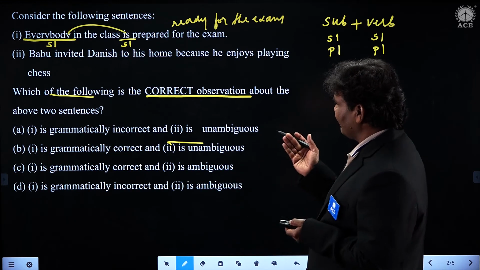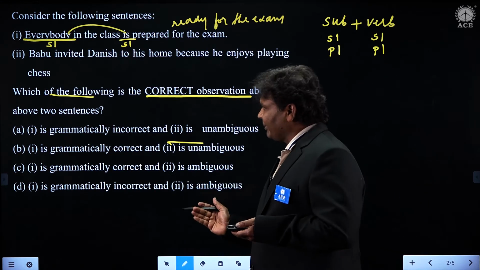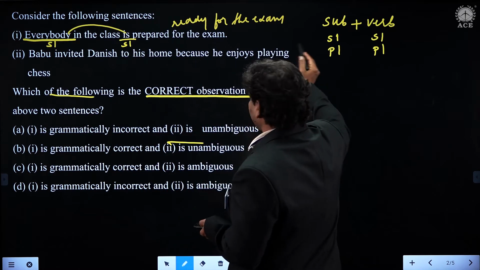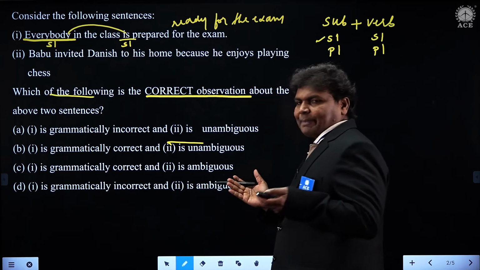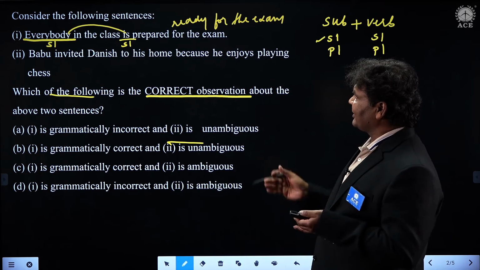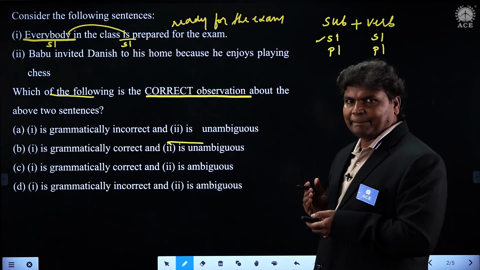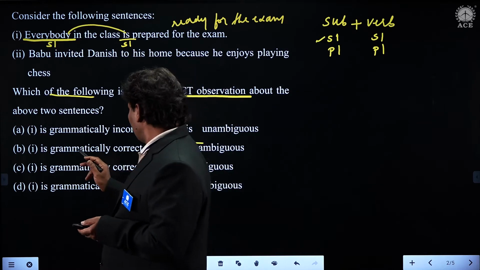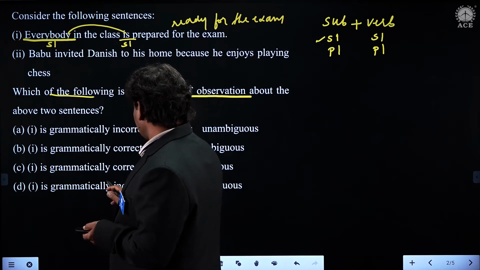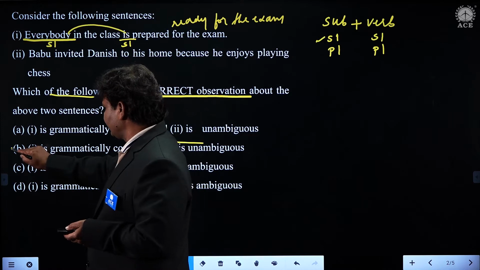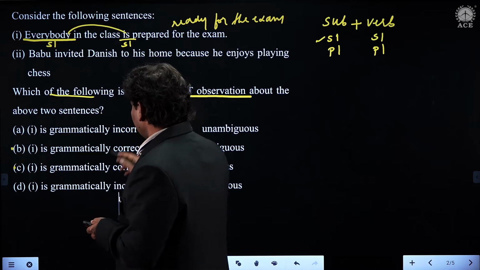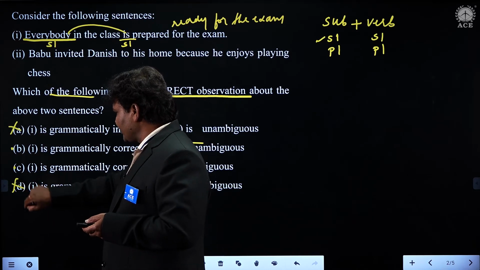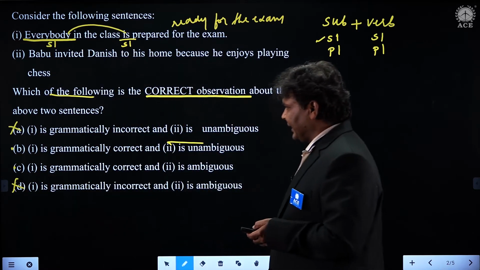So what is the correct observation, students, which means is it grammatically correct or grammatically incorrect? Subject verb agreement, singular, singular. So absolutely, and the meaning wise observation is nothing but they are ready for the exam. Therefore it is grammatically correct. So we have two options here now. Grammatically incorrect, we will try to eliminate this option and this option, students. So we are left with B and C.